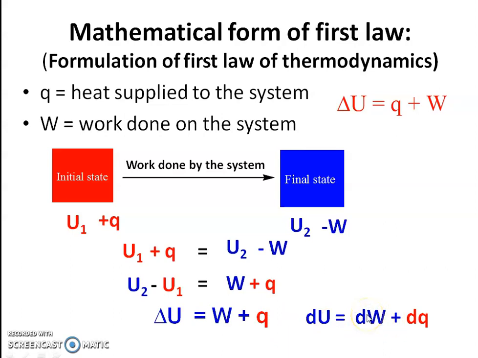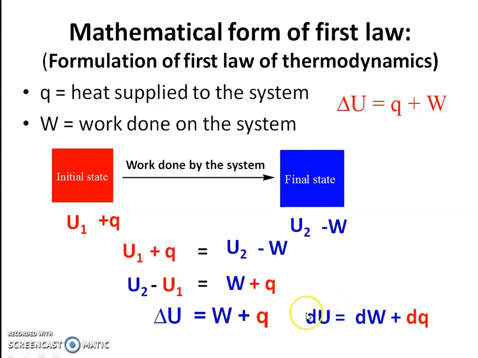Actually dW is the work done during one step. You know, in a reversible process there are infinitesimally small changes, and there are an infinite number of steps between the initial and final state, and during each step the work done is equal to dW. This is the small work done during a single step.